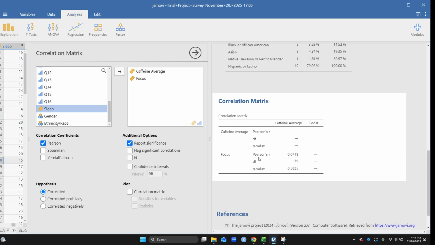So we see that we have a p-value of 0.5825, so 0.58. Our degrees of freedom are 59, and we have a Pearson's R of 0.0718. If we round this, this would be 0.07.